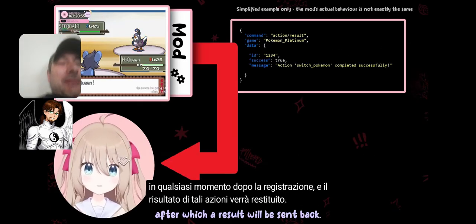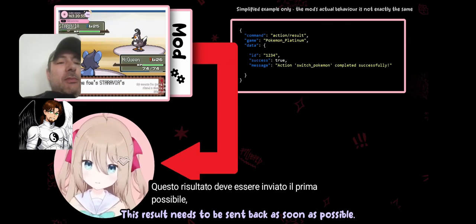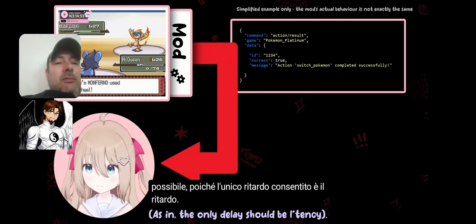After which a result will be sent back. This result needs to be sent back as soon as possible, as in, the only delay should be latency.